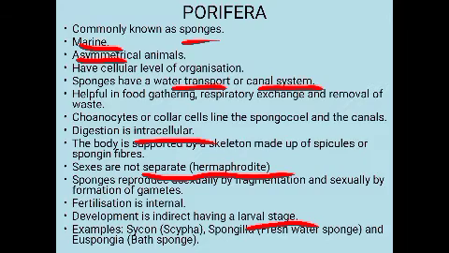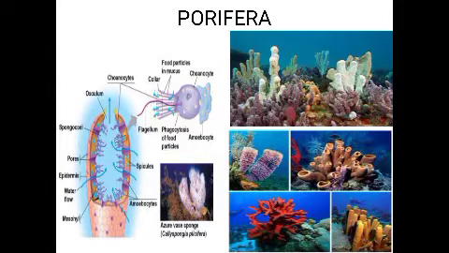Okay, and the sponges can also reproduce asexually. Asexually they reproduce by fragmentation. Okay, and sexually they reproduce by the formation of gametes. Fragmentation, see in plants you have studied the body will be breaking into pieces. So here also it will break into pieces and they can develop into a new individual. Okay, I hope you might have understood. And examples of this are Scypha, Spongilla, then Euspongia, etc. These are some of the examples of sponges. So here you can see the varieties of sponges.